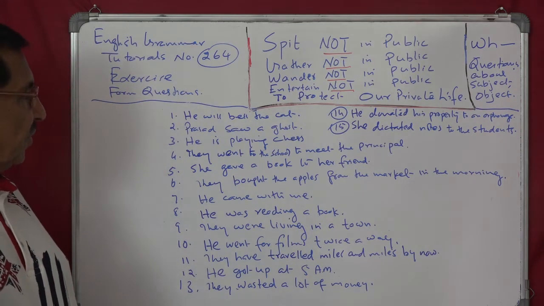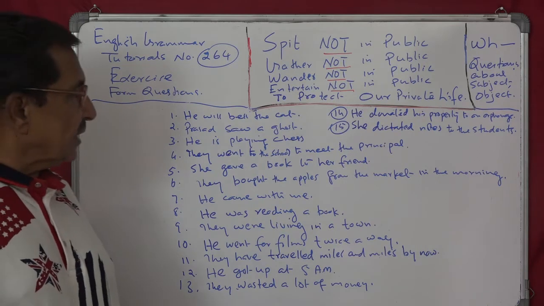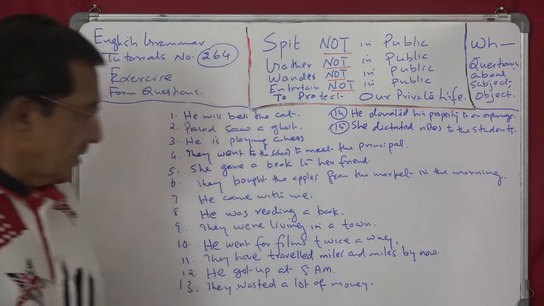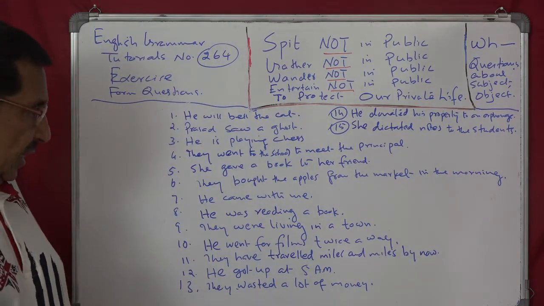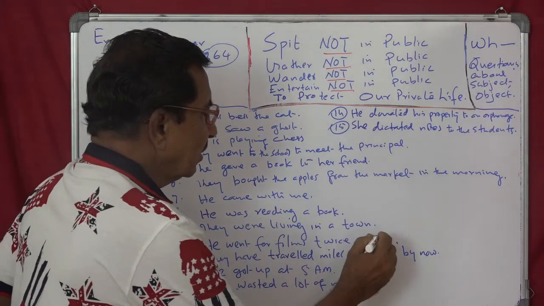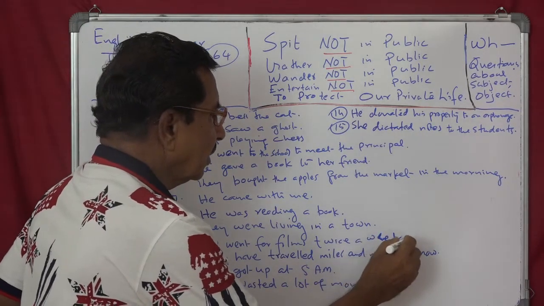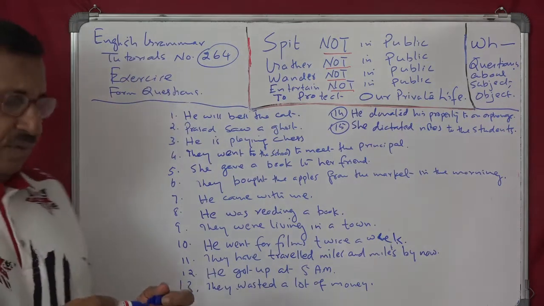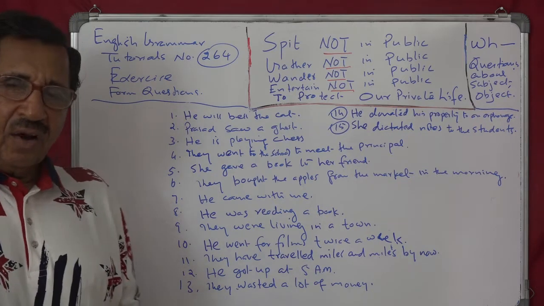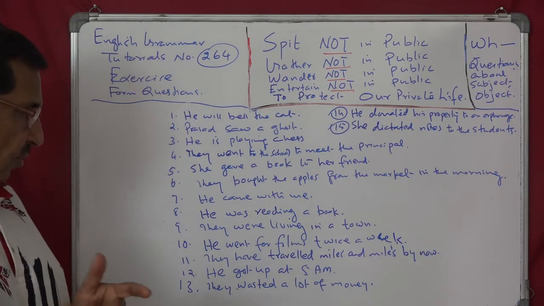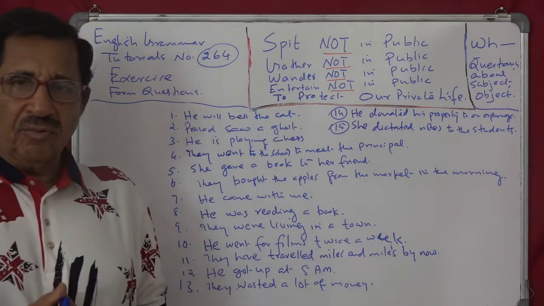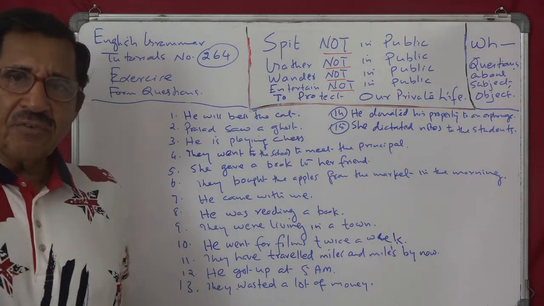He went for films twice a week. Twice a week. Who went for films? He went for films. Then how often did he go? He went for a film twice a week. How often did he go? That is frequency.